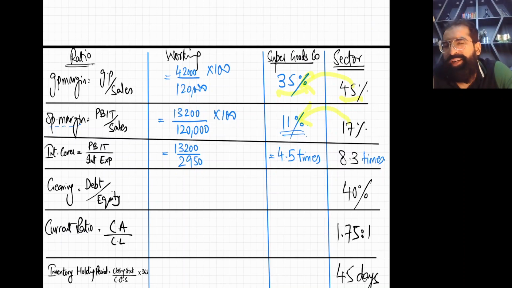When your GP is low, automatically your operating profit will be low. So the first reason is the carried forward effect of GP margin. Second reason, your operating expenses are out of control. And third reason why your operating expenses are out of control is that your plant is outdated. That's why you are incurring more repairs and maintenance cost. These may be the reasons.